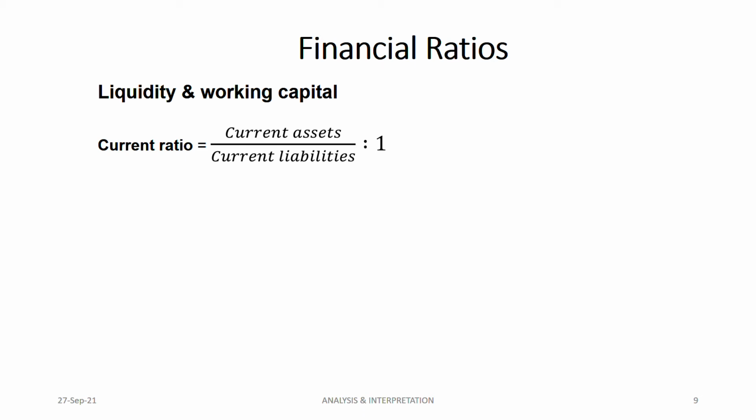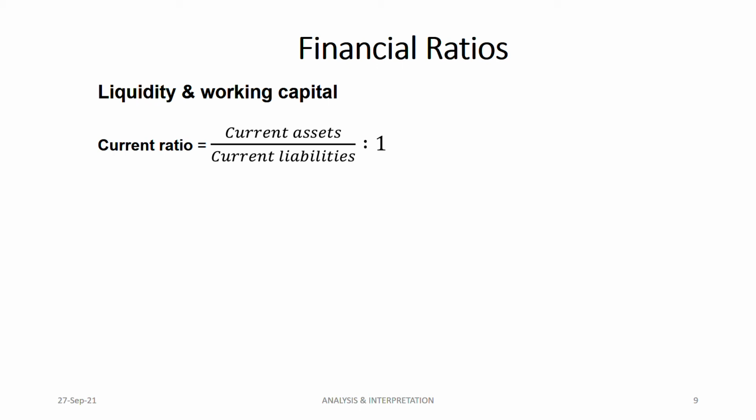That means you will be having more current assets over your current liabilities. That means with your current assets, you can pay your current liabilities. But if you're having too high a ratio, for example 5 is to 1, that is also not good. That means your current assets are lying idle, you're stocking too much. So that is also not good. And less than 1 is also not good. For example, 0.5 is to 1. That means you're unable to pay your current liabilities with the current assets. 1 is to 1 is also good.